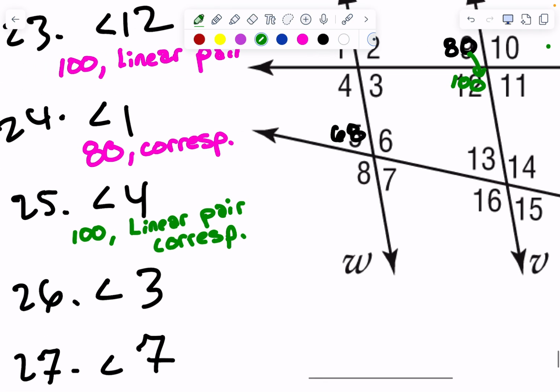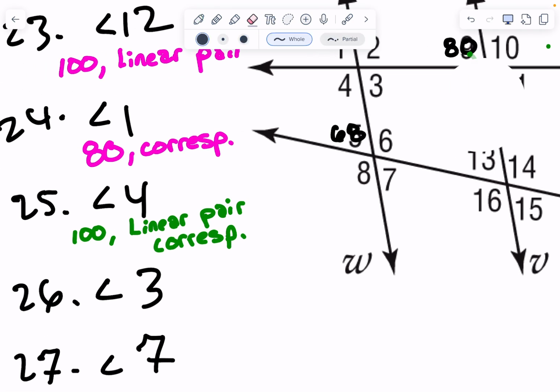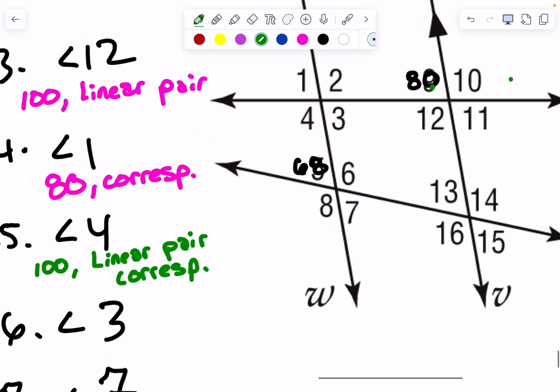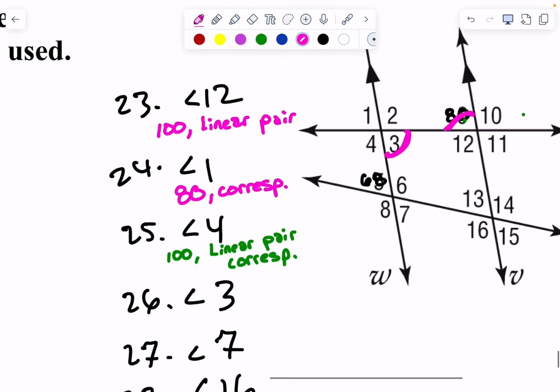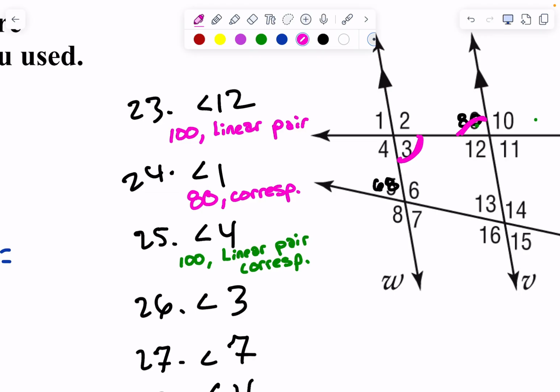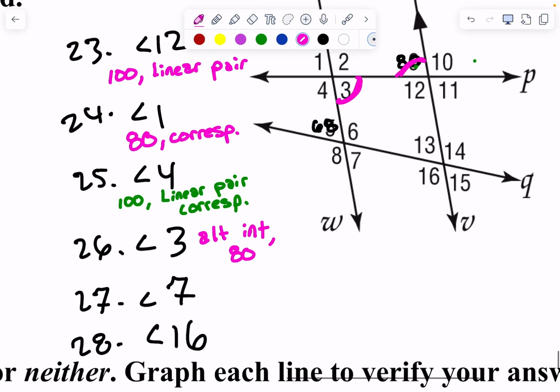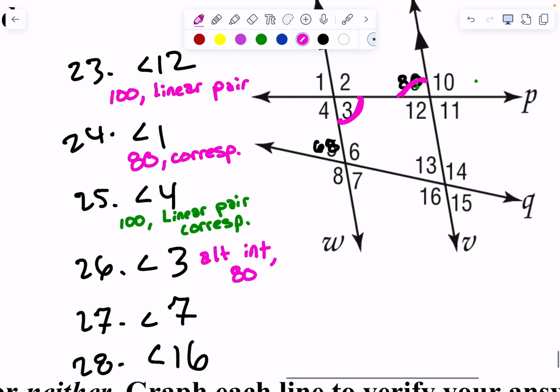Okay, the next one is angle 3. So we're on the bottom now? No, we're not. Angle 3 is this one right here. What is he in relationship to 80? They're alternate interior. And angle 3 is how much? 80. They'll be the same. Yeah? Okay, 7 and 16 is the next one.